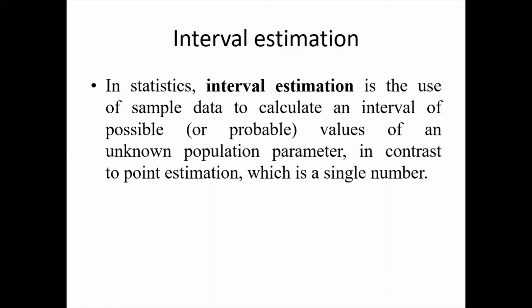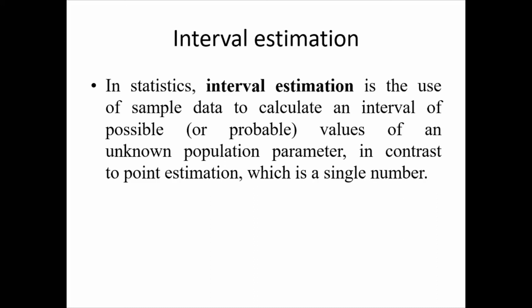You know what we mean by interval? An interval consists of an upper value and a lower value. Take the same example. What is the average height of the students? Instead of telling 6.1, I can say the average height of the students may be 5 feet to 7 feet. See here, the lower value is 5 feet and the upper value 7 feet.